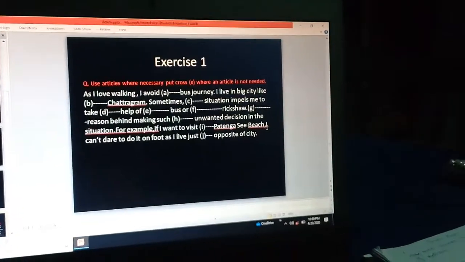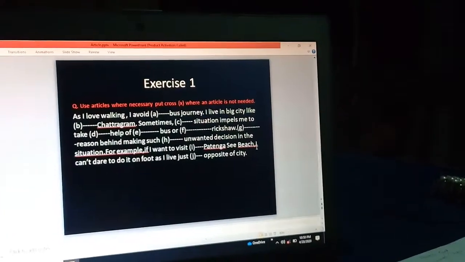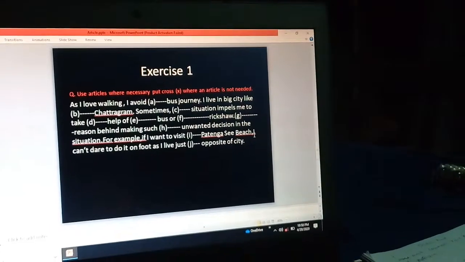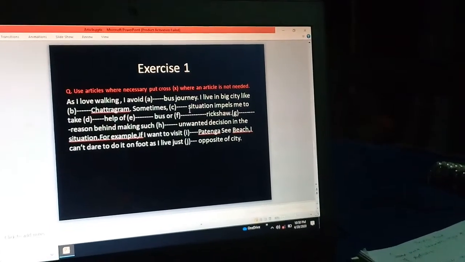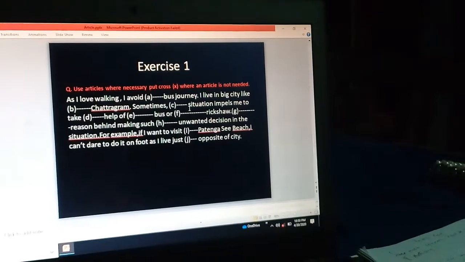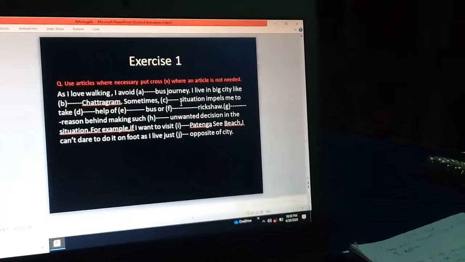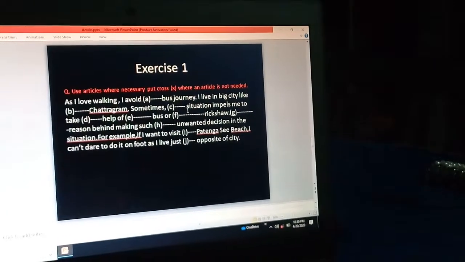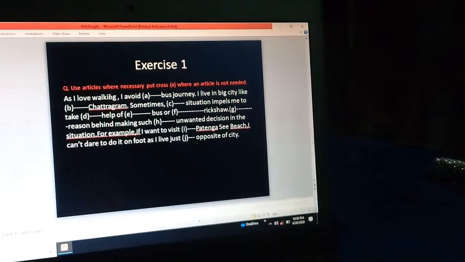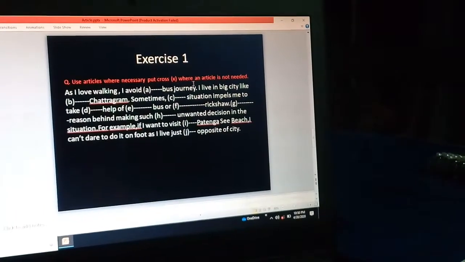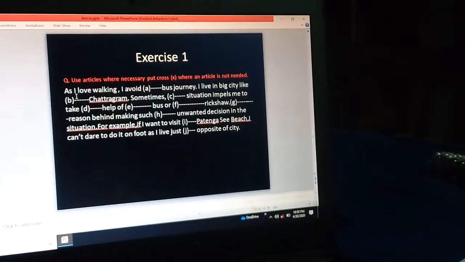Now let's go for real practice. When we go to solve this type of questions in the exam, at first we'll read the whole passage thoroughly, try to guess the meaning, actually the inner meaning of the passage. First, exercise 1: use article where necessary, put cross where an article is not needed.